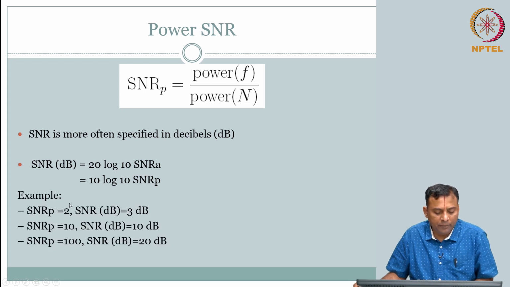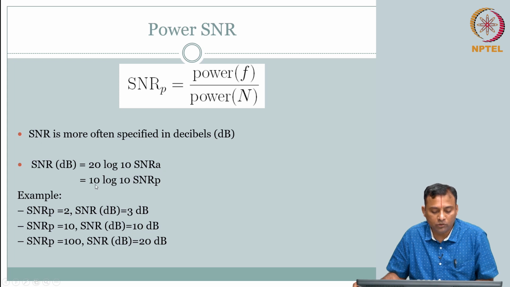So, depending on that you will see this is the ratio which is 2, 10 or 100, whereas SNR in dBs will be 3, 10 and 20, okay. So, if I have SNR power is 100, then log 10 of 100, log 10 of 10 square, right.